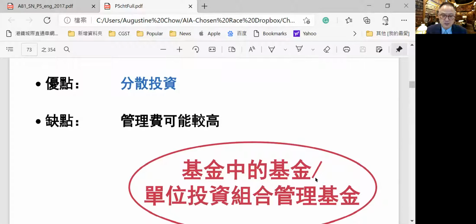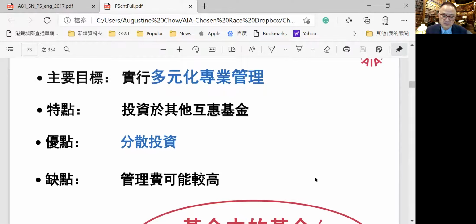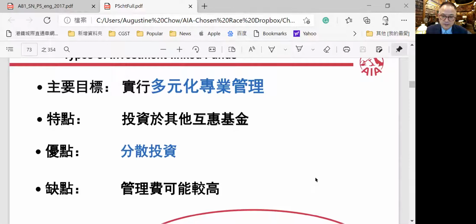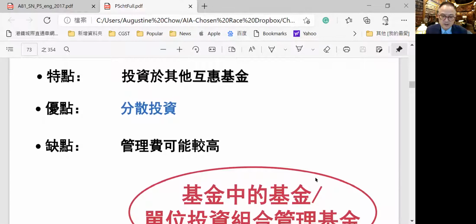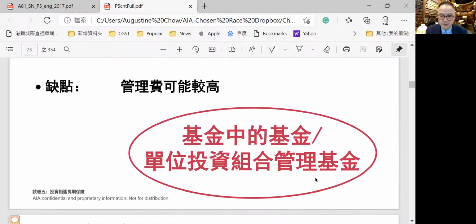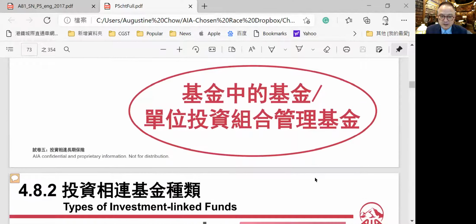And then funds of funds. This invests in other professionally managed funds. It's very diversified, but again, they charge investment fees on the funds, and you also pay a double charge on the fund of funds. You have to pay more investment fees for it.